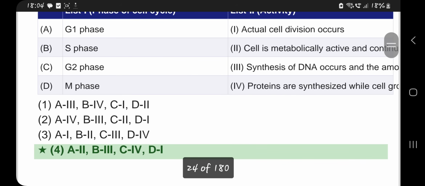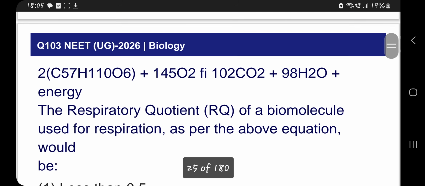G1 phase, cell is metabolically active and continues to undergo growth. Then S phase, synthesis of DNA occurs, and the amount of DNA doubles up. G2 phase, what you can notice is the proteins are synthesized while cell growth continues. Actual cell division is M phase. So fourth option is correct.